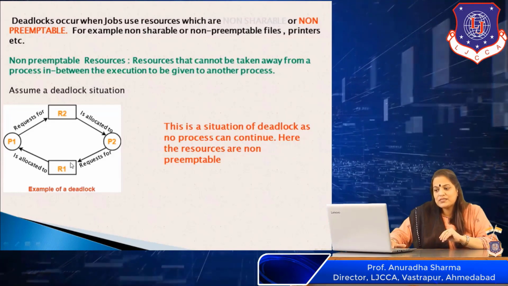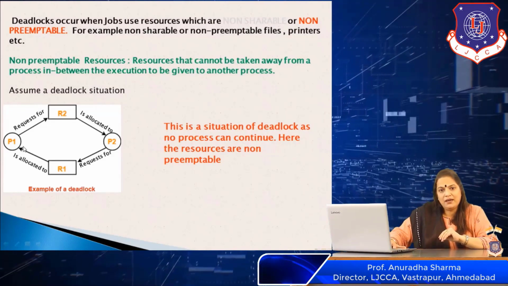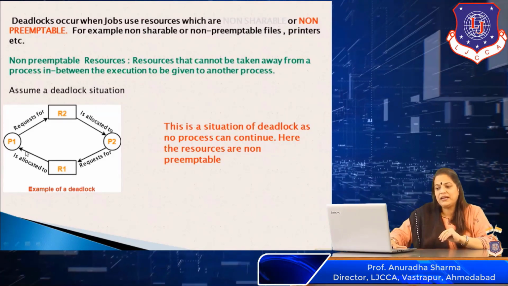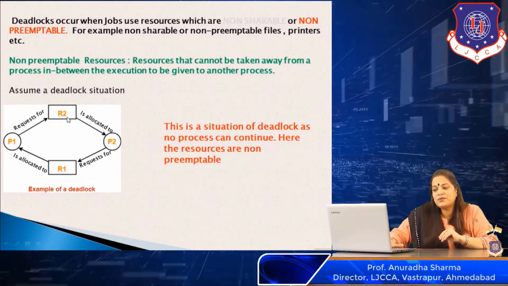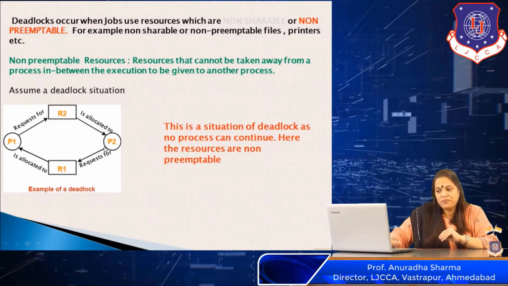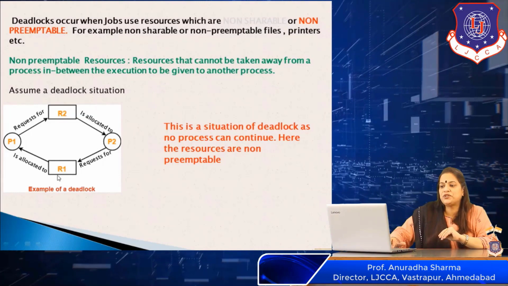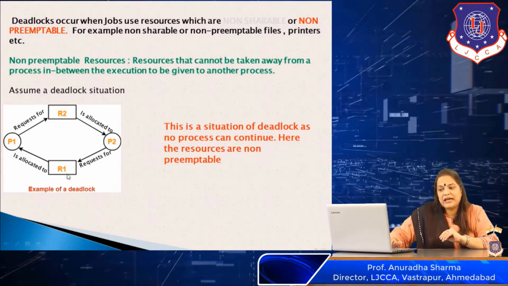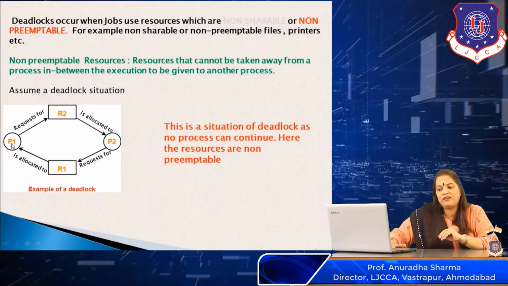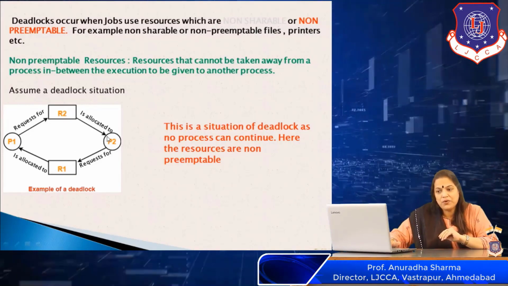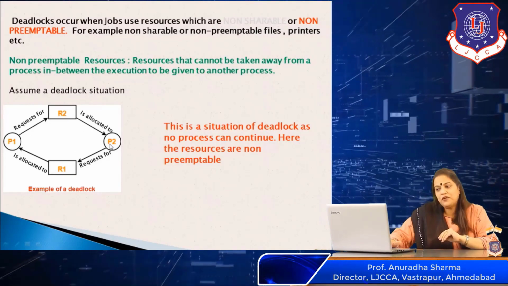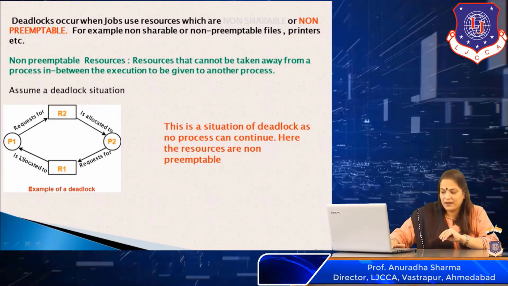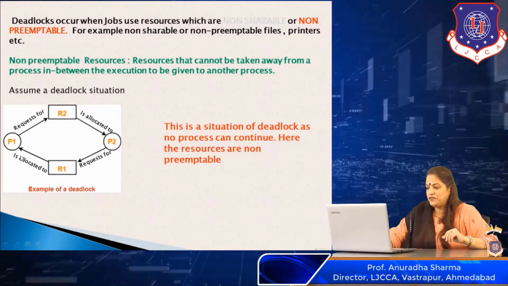R1 has been allocated to P1, and R2 is allocated to P2. This is a complete deadlock because none of the resources is preemptible. I cannot take away R1 from P1 and give it to P2, or take R2 from P2 and give it to P1.